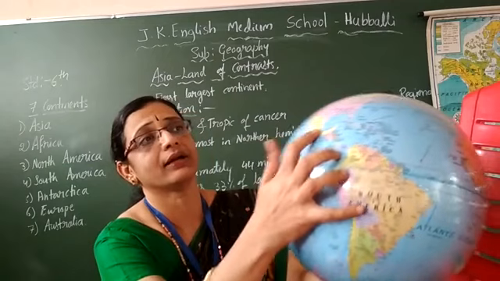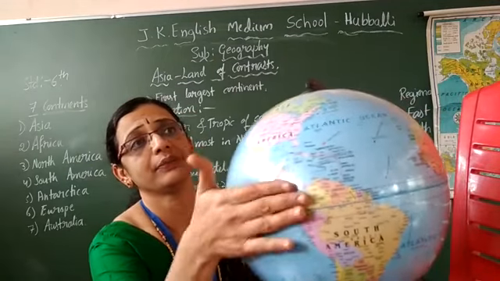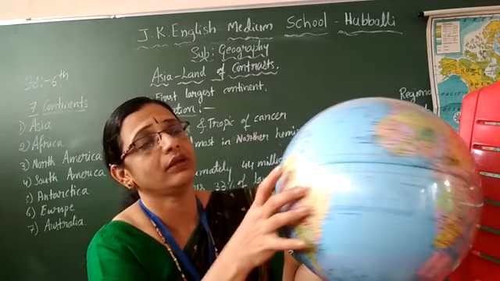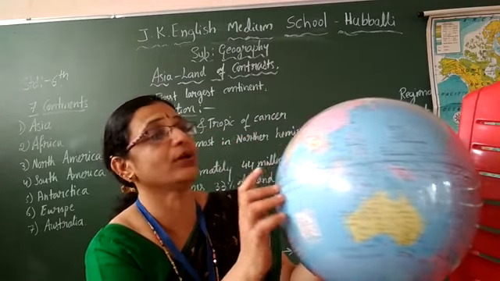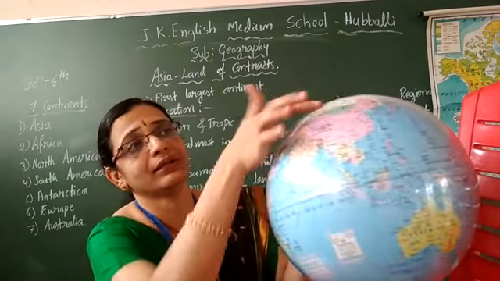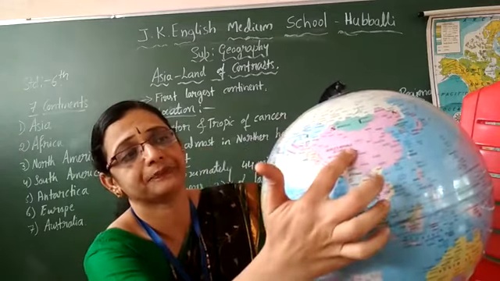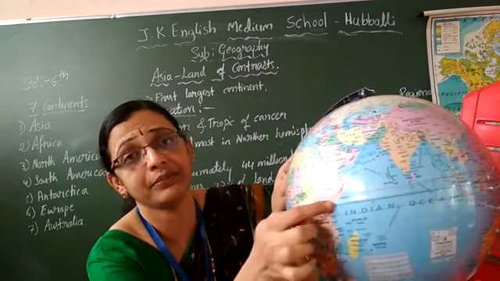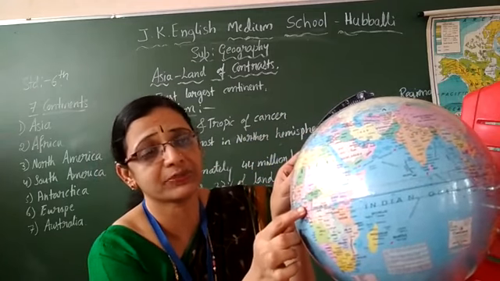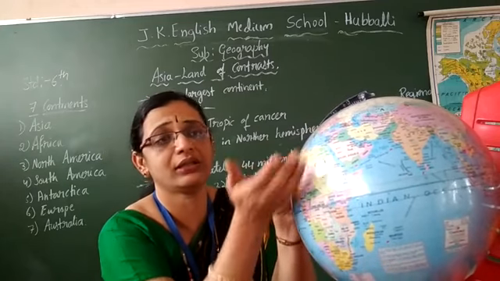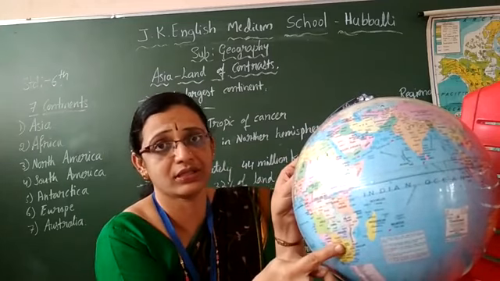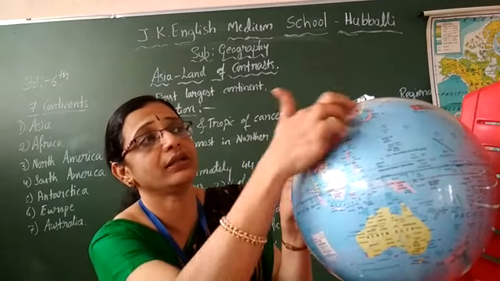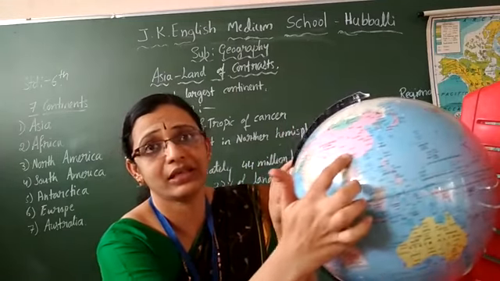But North America, can you see? This is completely in the northern hemisphere. Even Asia is also completely in the northern hemisphere. Africa is called the central continent because the equator passes exactly through the middle of the continent. Half the continent is in the northern hemisphere, the other half in the southern hemisphere. But our Asia continent is completely in the northern hemisphere.